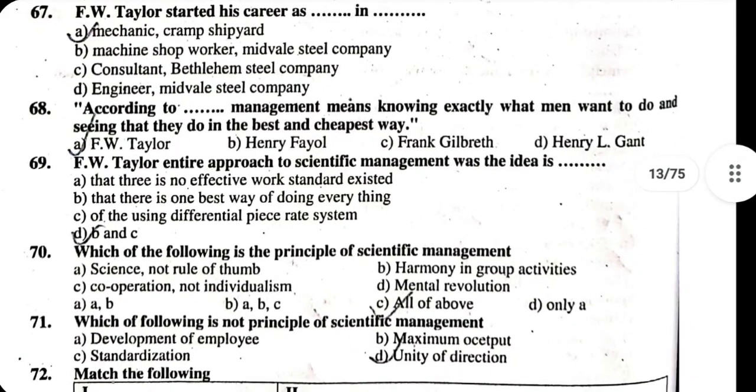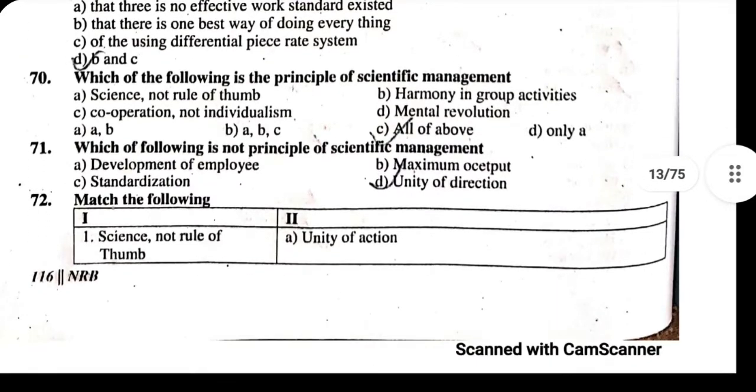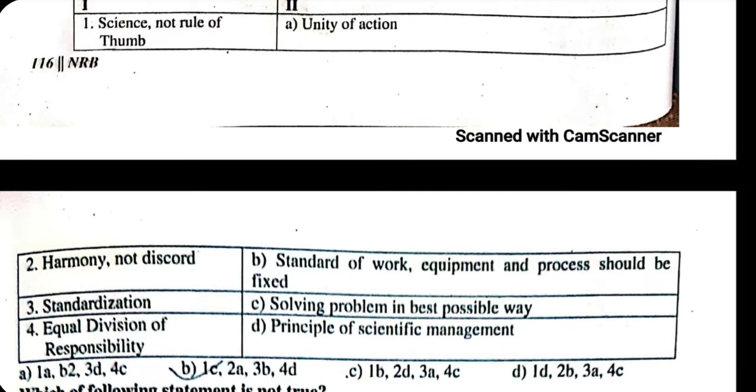71. Which of the following is not a principle of scientific management? A. Development of employee. B. Maximum output. C. Standardization. D. Unity of direction. The correct answer is D, unity of direction. The principles are: science, not rule of thumb, solving problems in the best possible way; harmony, not discord, unity of action; standardization, standard of work, equipment and process should be fixed; equal division of responsibility. These are the principles of scientific management.